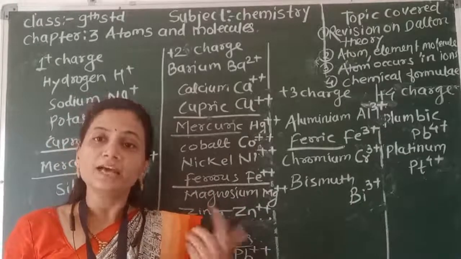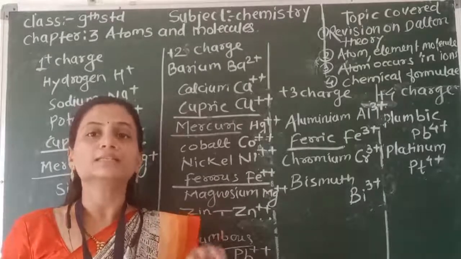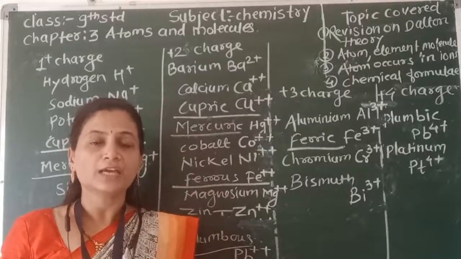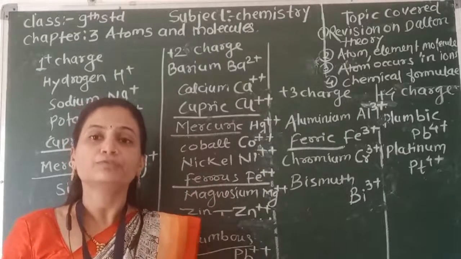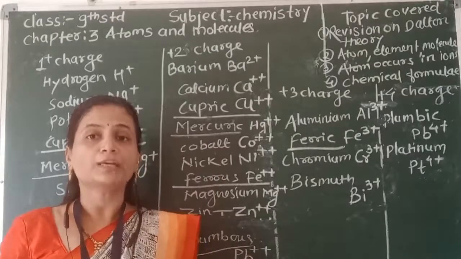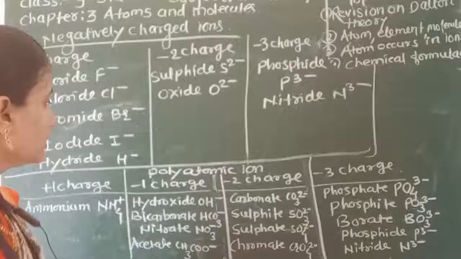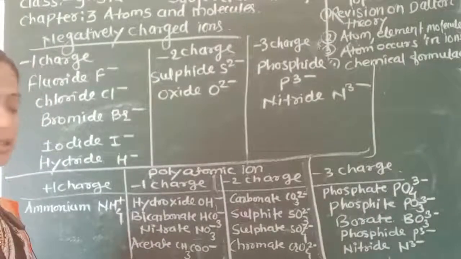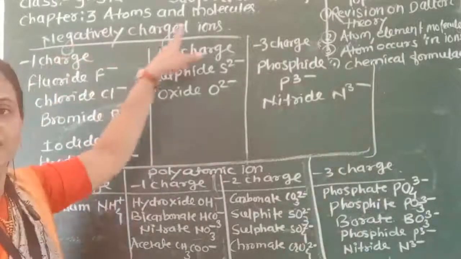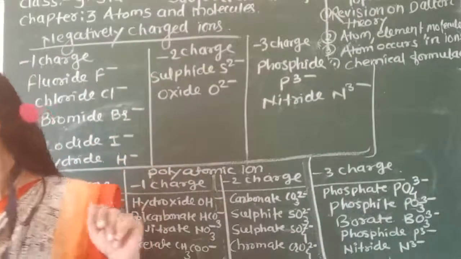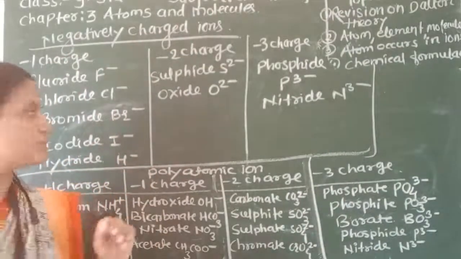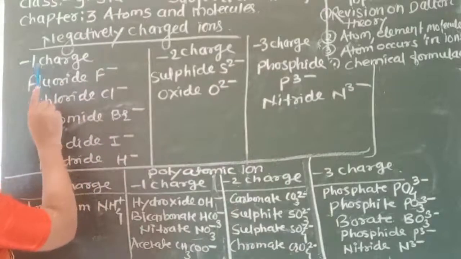When you learn all the positive charge ions and negative charge ions, after that we will take how to make a chemical formula. So let's see now about negatively charged ions. In these negatively charged ions, you can observe here the -1 charge.